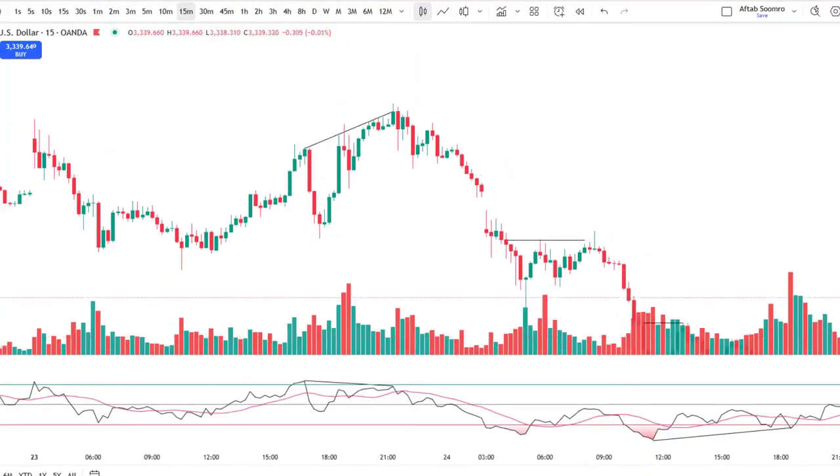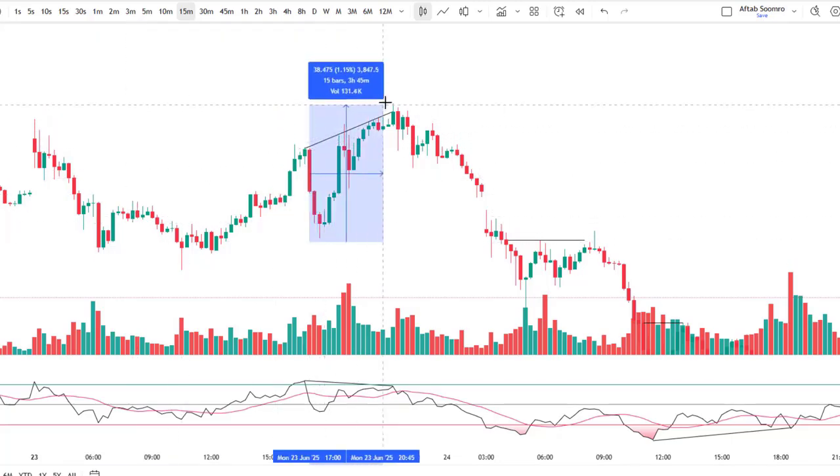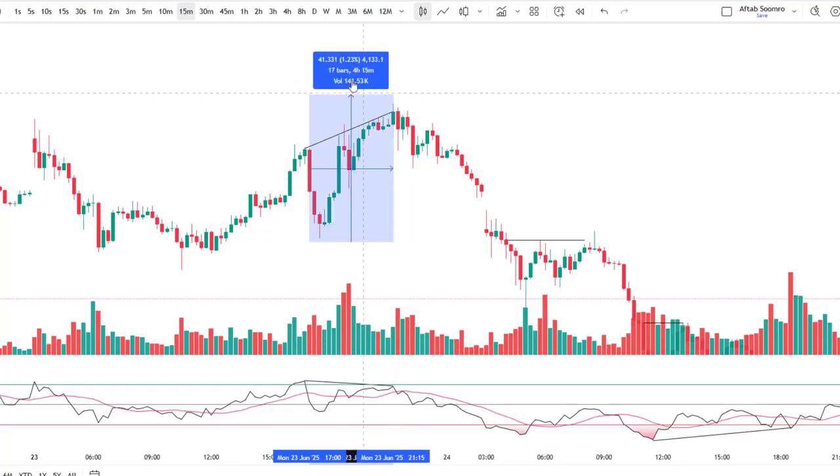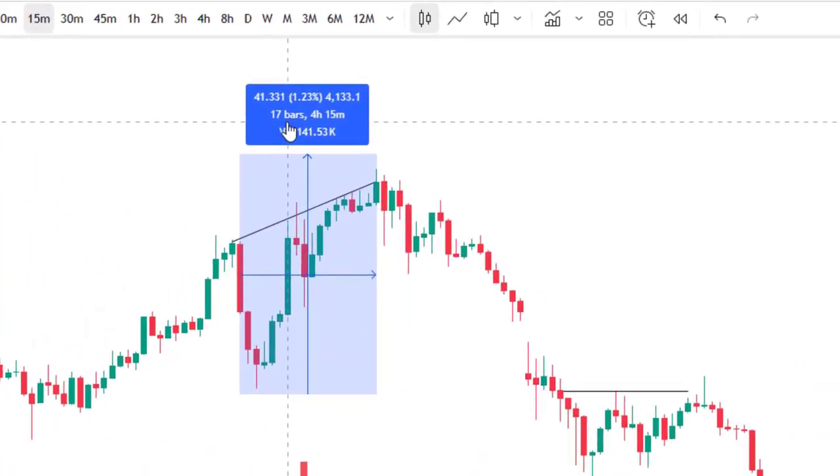Another point here: I am telling you that there must be at least 14 candles available in any divergence. I'm measuring the candles here. You can check it out. There are 17 candles available. This is the perfect divergence. The candles must be 14 or above.